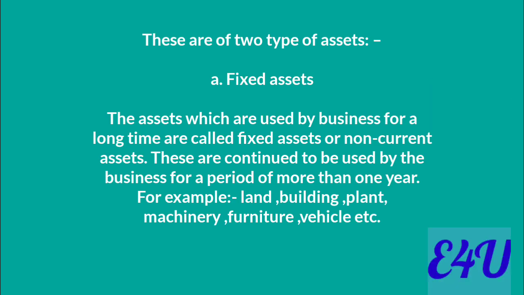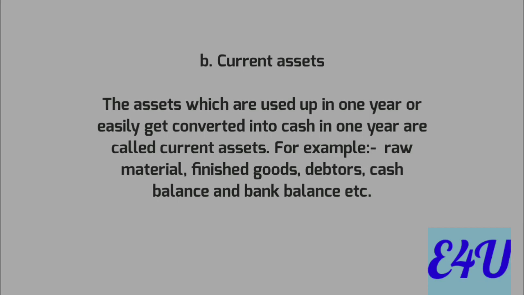Fixed asset means those assets which are used by the business for a long duration. That is called fixed assets or non-current assets. Example, land, plant, building, machinery. Yes, we know that all those assets we are using for a long duration. And current assets means just the opposite. Those assets we are using for a maximum of up to 1 year, and we can convert them into cash.